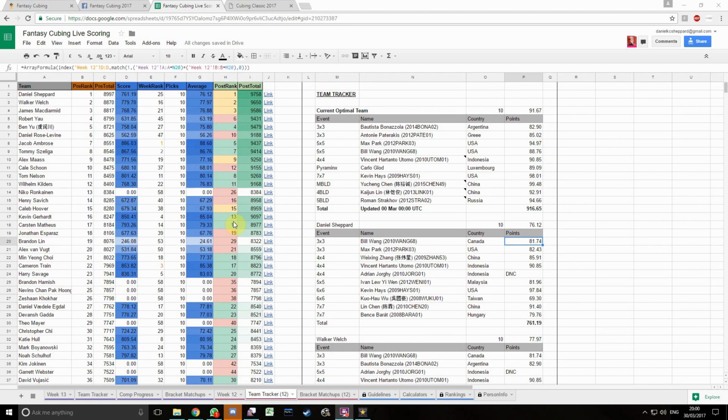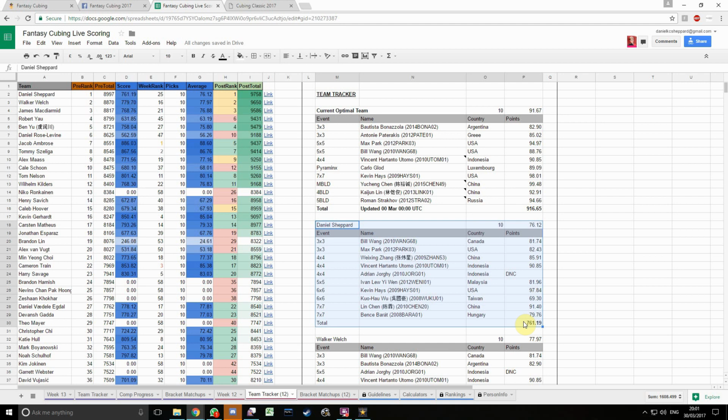On this page, we track all of our teams. On the left here, you see all the people participating in Fantasy Cubing. You can see their ranks, their score for the week so far, their weekly rank, and also their score for the end of the week. In the other columns to the right here, you can see the breakdown of the teams. For example, here was my team from week 12, their scores for the week and my total.